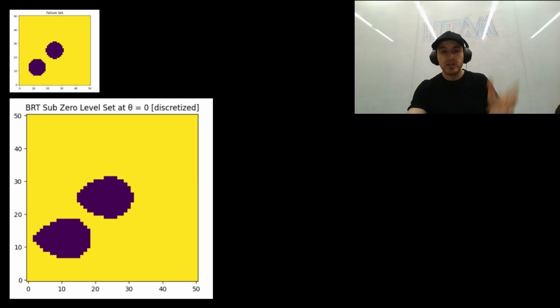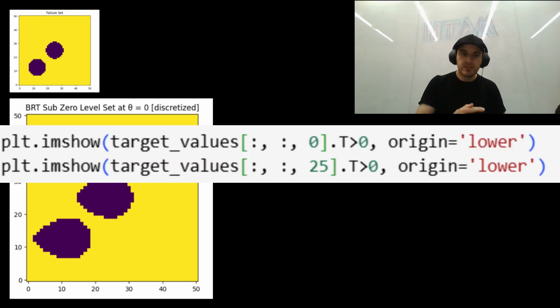And in fact, let's go ahead and plot at two different heading values. Okay, so we're going to run this code here, and we're going to get a comparison between the two BRT plots at these different heading values. So let's take a look at the plots.